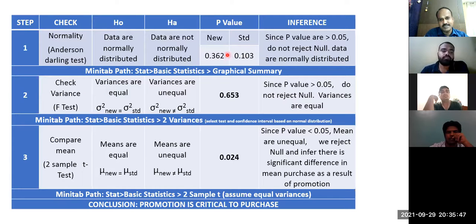Same is the situation with the other data also. So data is normally distributed, variances are equal. So comparison on the mean is making sense in your business. This is called the two sample t-test. We'll do the same problem in Minitab.